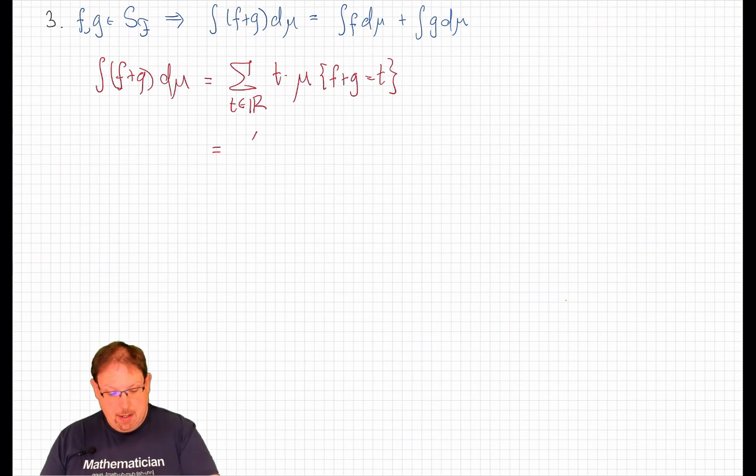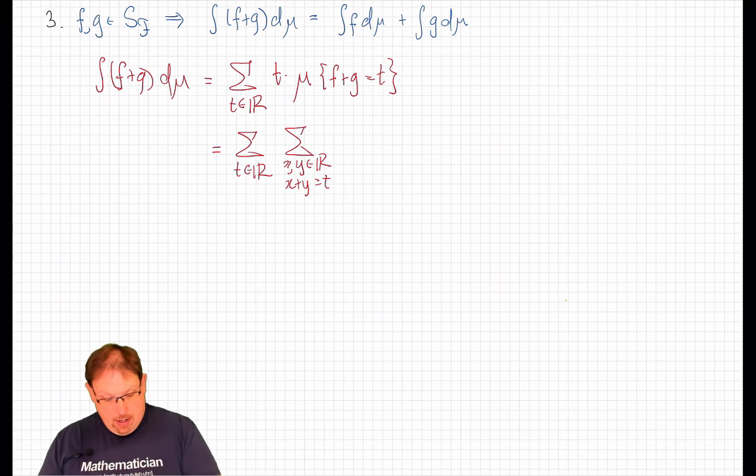We can break up this sum over t with an internal sum over pairs x and y with the property that x plus y equals t. And then write this as the measure of the intersection of the sets f equals x and g equals y.